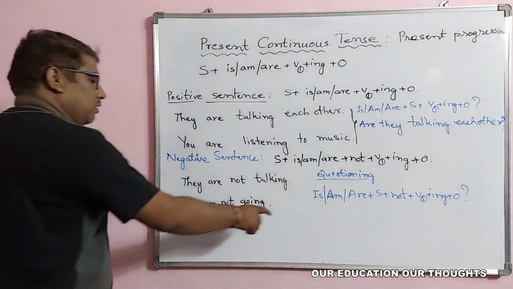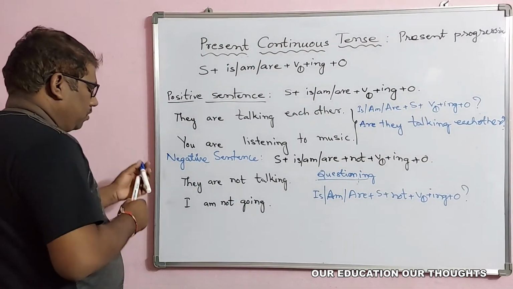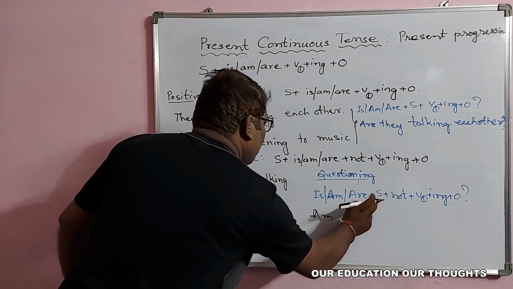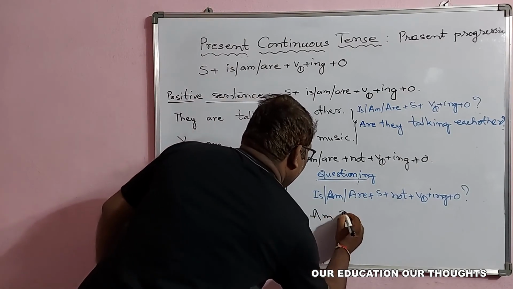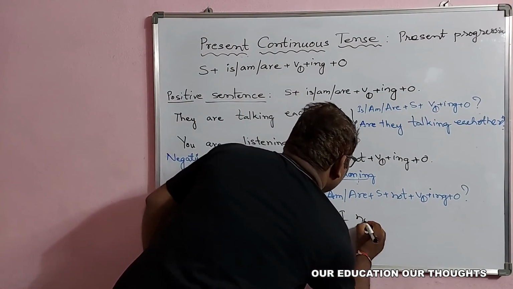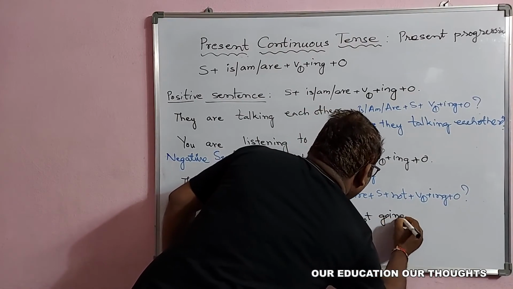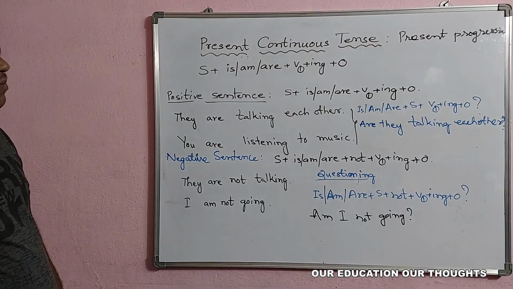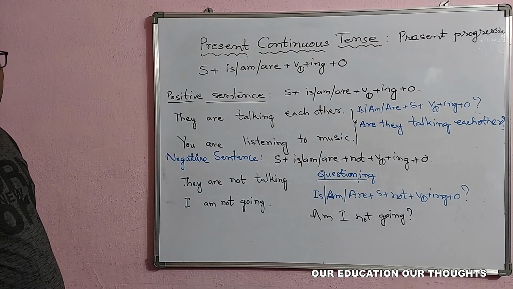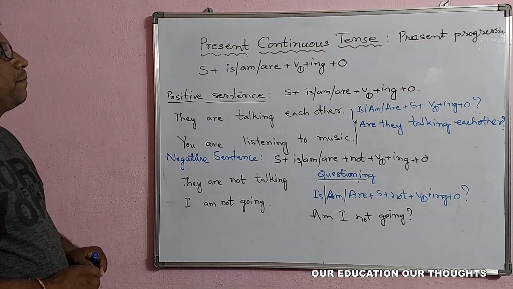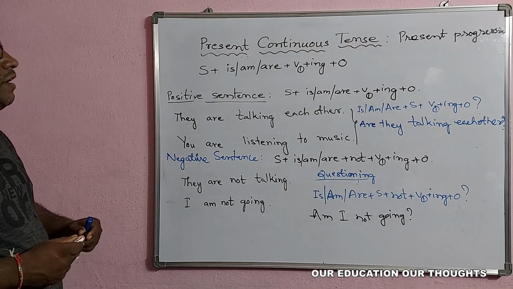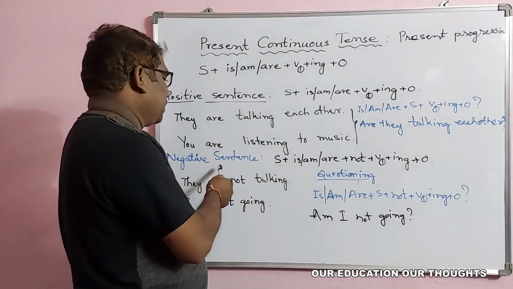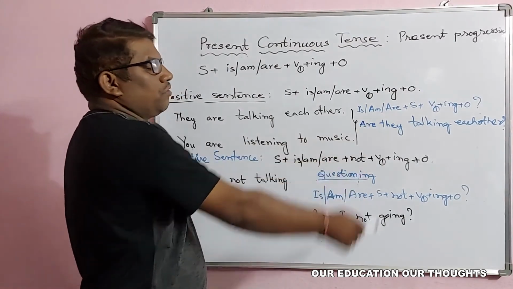Now you see that this is the structure. In this, am is there. So we can frame it like this. Am. What is the next subject? I is the subject. Am I not going? Am I not going? So like that we can frame the questions also. So this is entirely the present continuous tense. Wherever it is necessary, you can use it in this way. Positive sentence, negative sentence and questioning also you can frame.